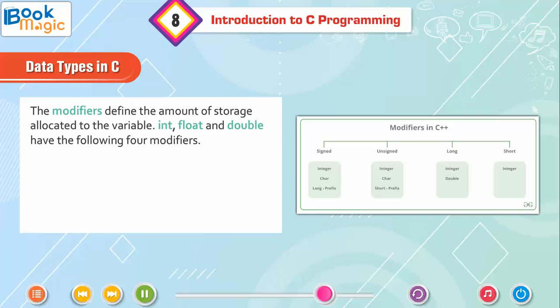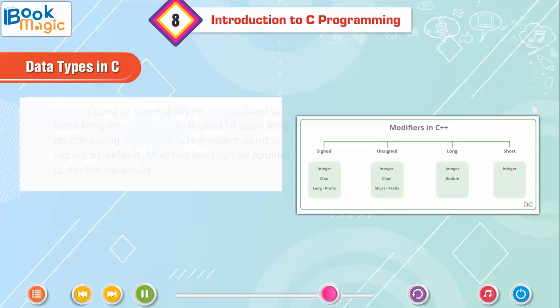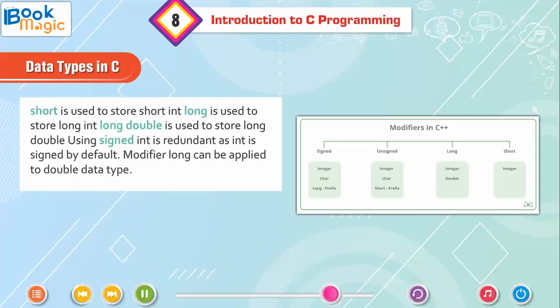The modifiers define the amount of storage allocated to the variable. int, float and double have the following 4 modifiers: short, long, signed, unsigned. short is used to store short int. long is used to store long int. long double is used to store long double. Using signed int is redundant as int is signed by default.